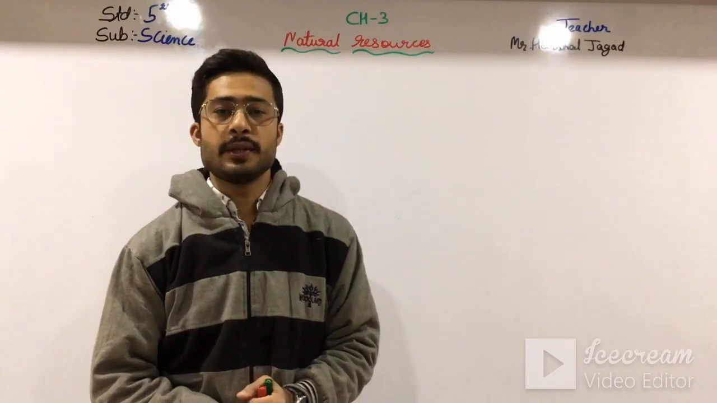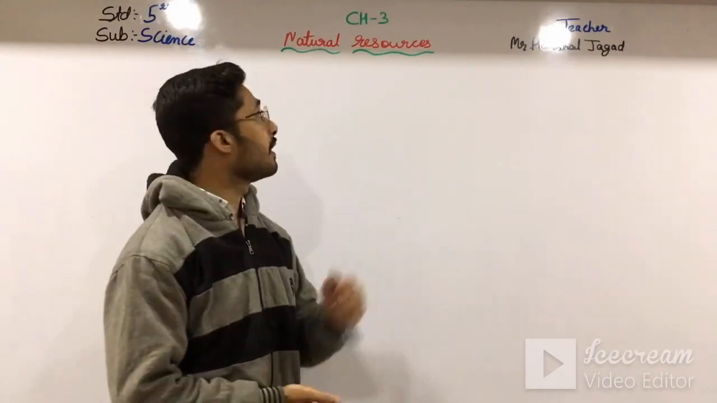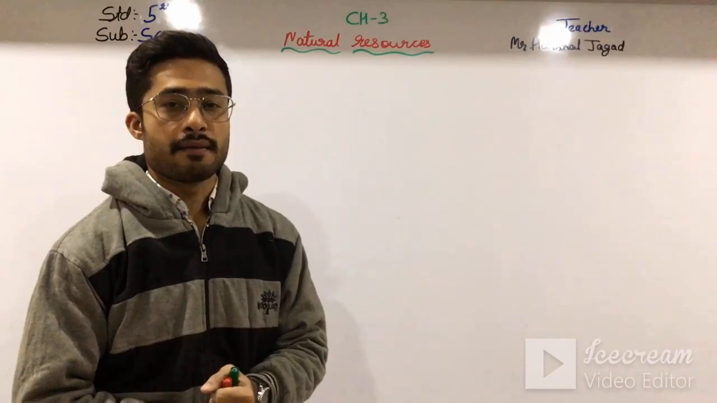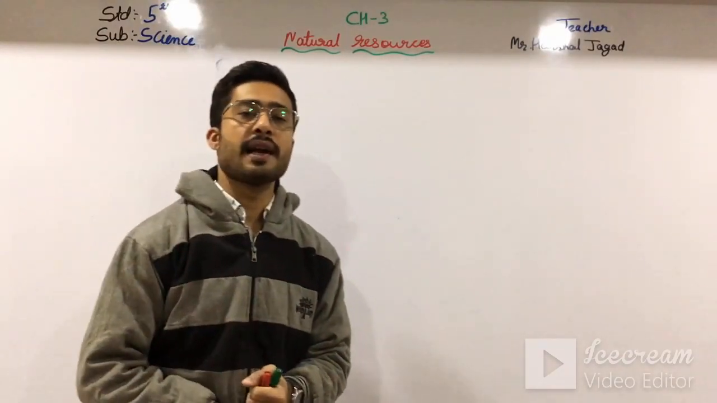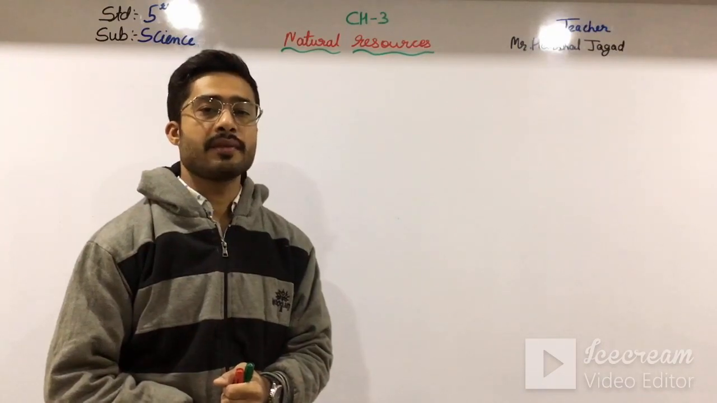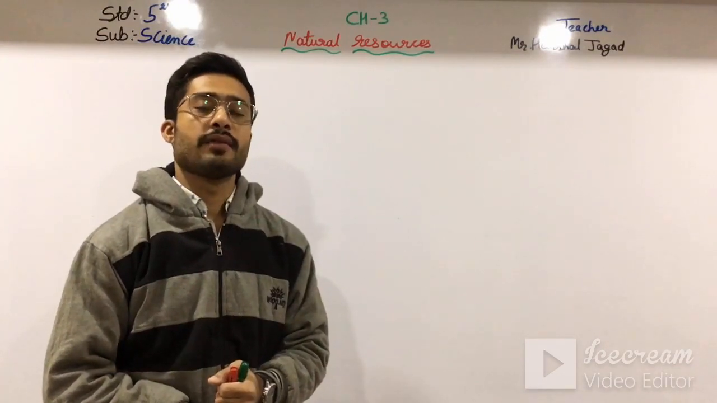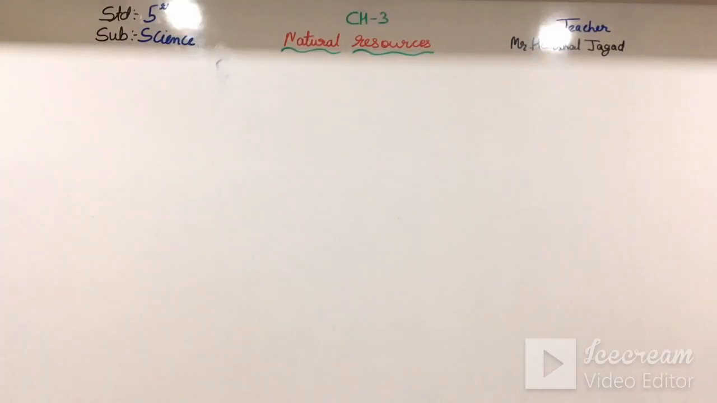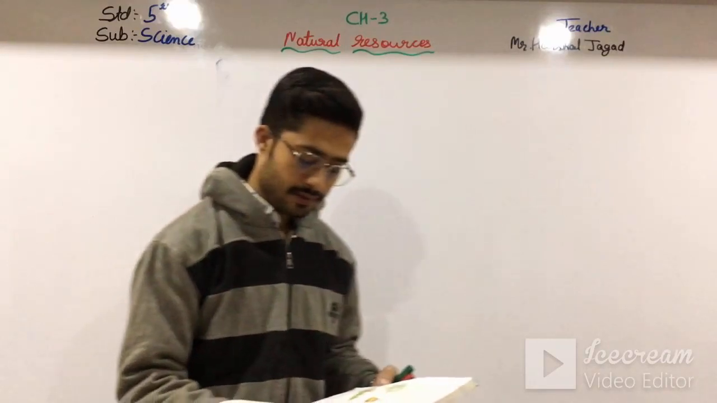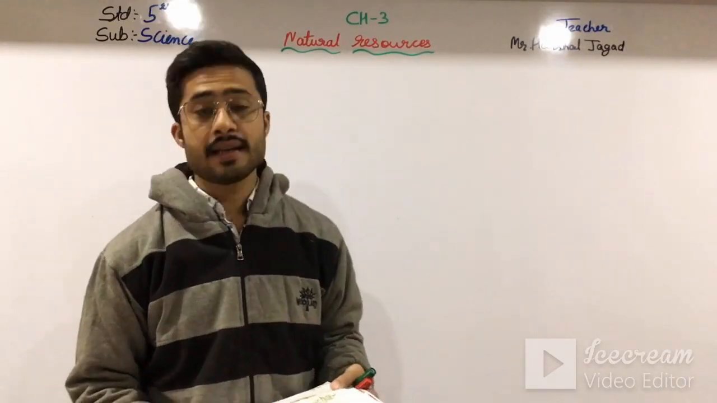So in the previous videos we have been going through chapter number 3, that is natural resources. Okay students, in that we have just reached rocks and minerals. In the previous video we have seen that, so first of all let us revise that. So rocks and minerals. There are three types of rocks.